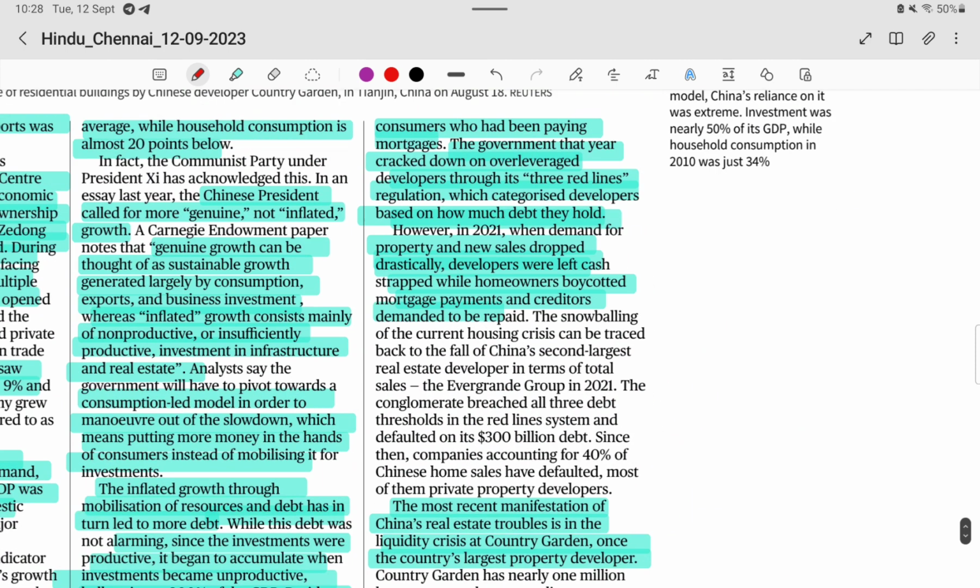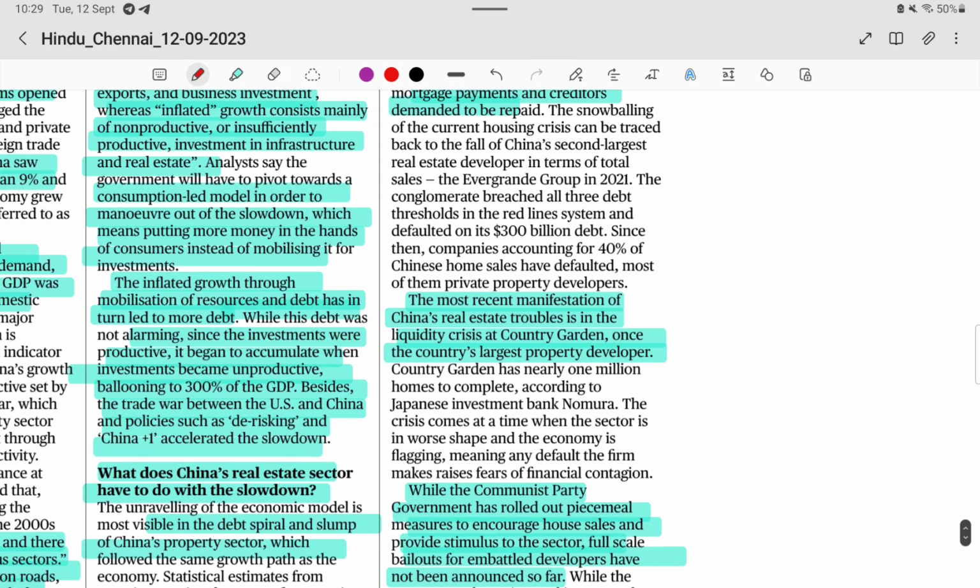And we can also talk about the country's biggest company, Country Garden.